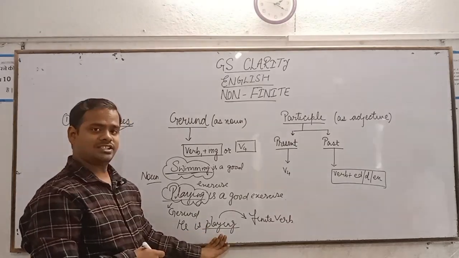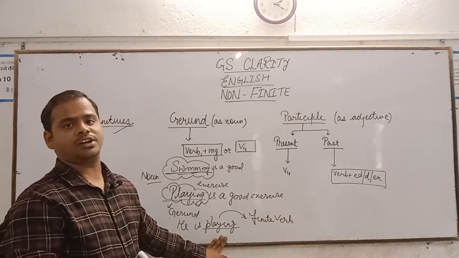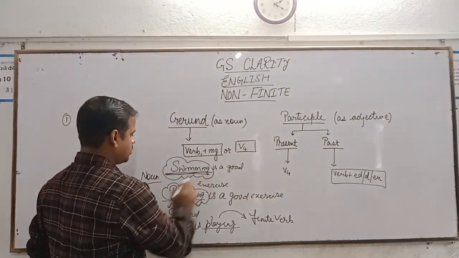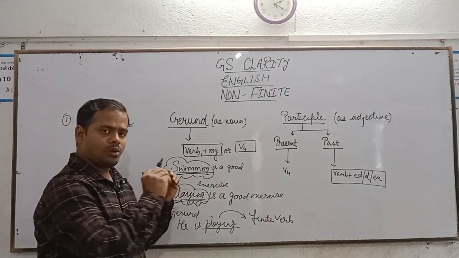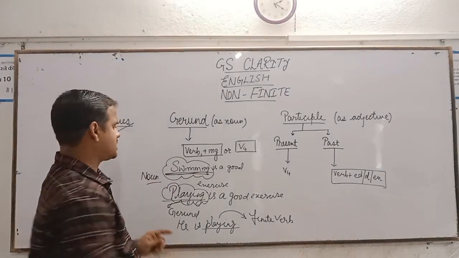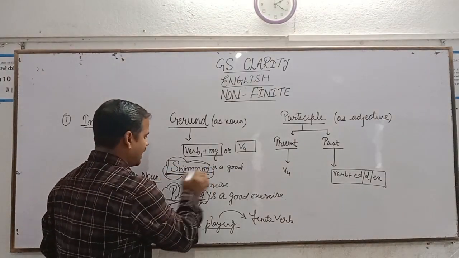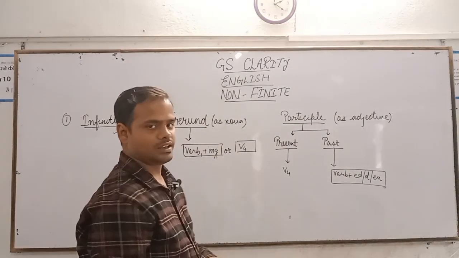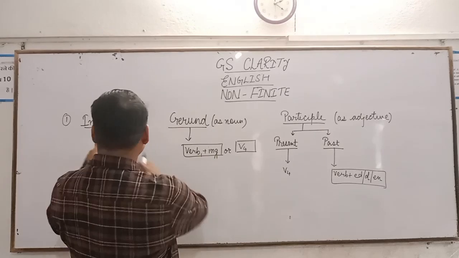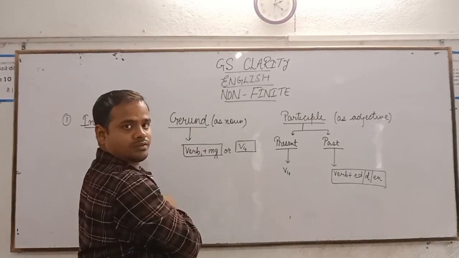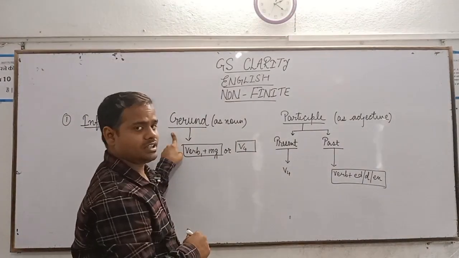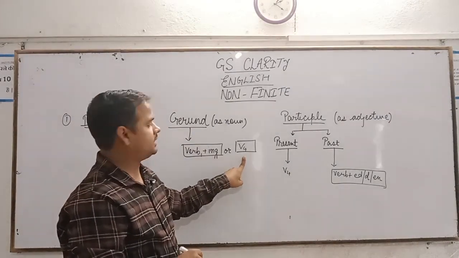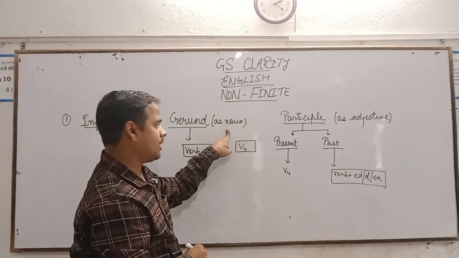So this verb changes according to subject and tense, but we do not receive any change in swimming, playing, or any example you take in which a verb works as a noun. This is called gerund. As we have learned infinitives, to plus verb 1, we have learned gerund means V4, verb plus ing, but that verb should work as a noun.